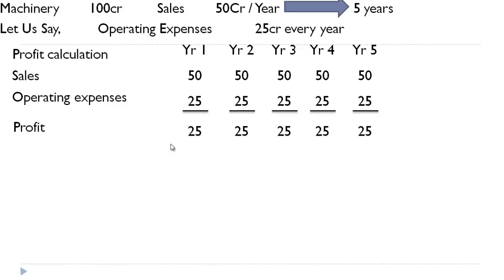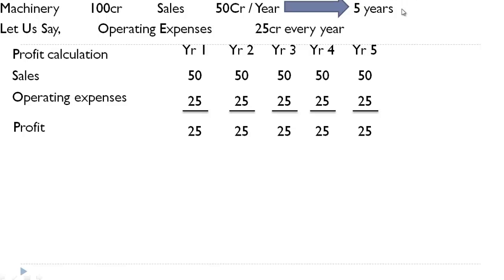It is not a fair profit, because we have accounted for income generated by using this asset of 100 crore, but we have not accounted the loss in value of this machinery or the expense on account of using the machinery. So how we can account? We can account by calculating depreciation. So here the value of asset is 100 crore and life is 5 years.